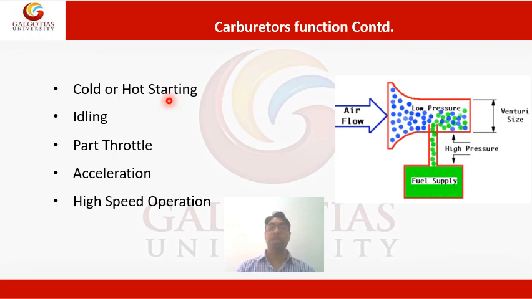Whenever we use the choke, the fuel quantity increases and the air quantity decreases, and that is called a rich mixture. So we use a rich mixture in the cold season. A rich mixture burns easily in the cold season, and then the vehicle starts.